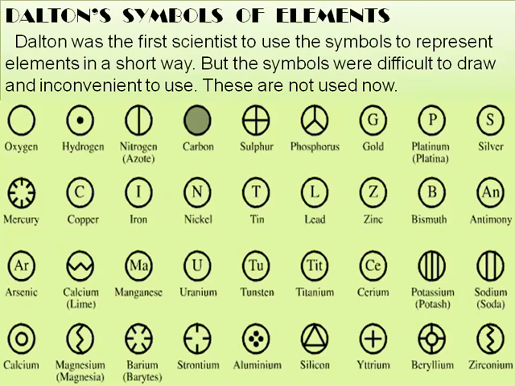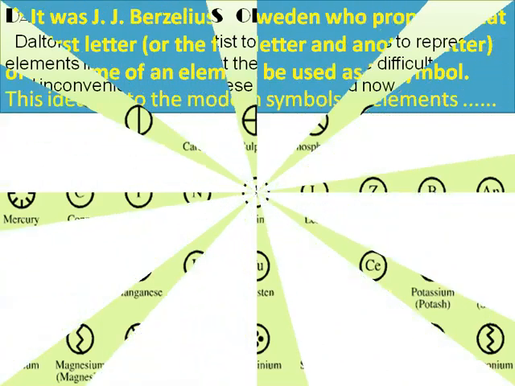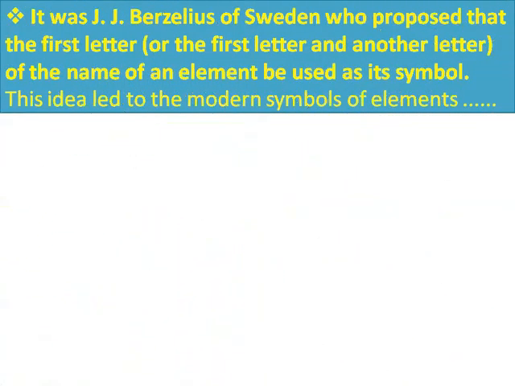How then do we use symbols today? Who proposed the symbols of elements for present use? It was J.J. Berzelius of Sweden who proposed that the first letter, or the first letter and another letter of the name of an element, be used as its symbol. This idea led to the modern symbols of elements.